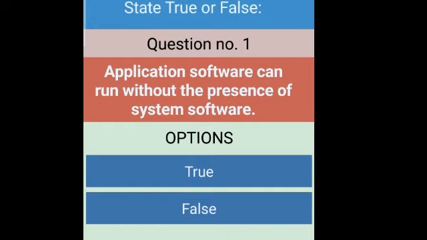Now let's start the true false. First question is application software can run without the presence of system software. As we know, system software controls and manages the whole computer, and without them we cannot even start the computer. So this is saying false. Application software can't run without presence of system software.